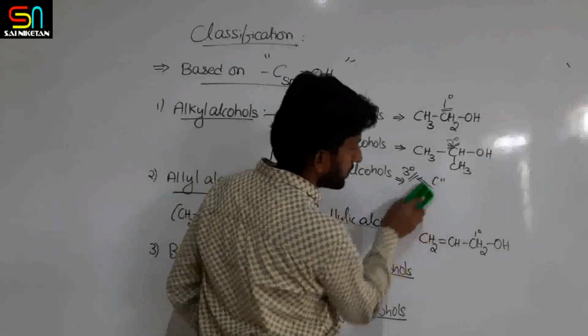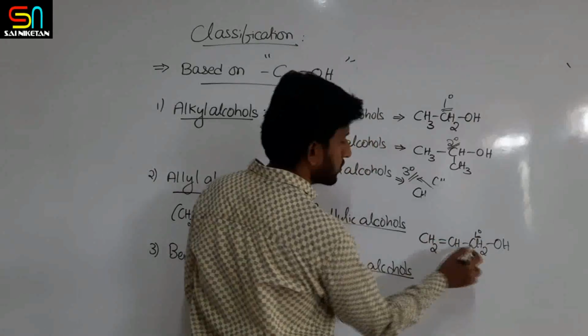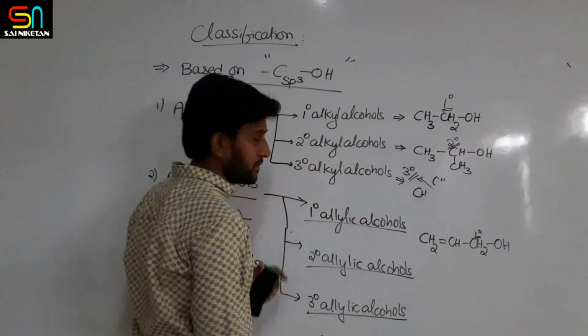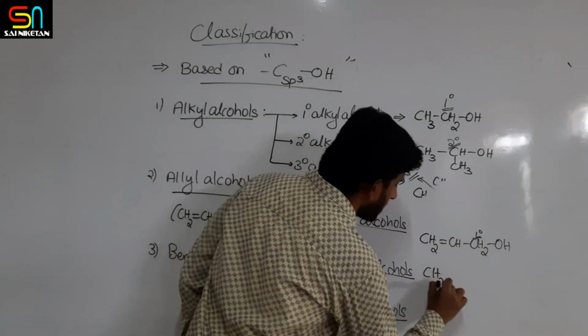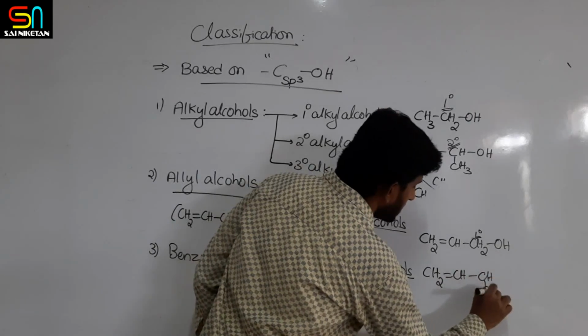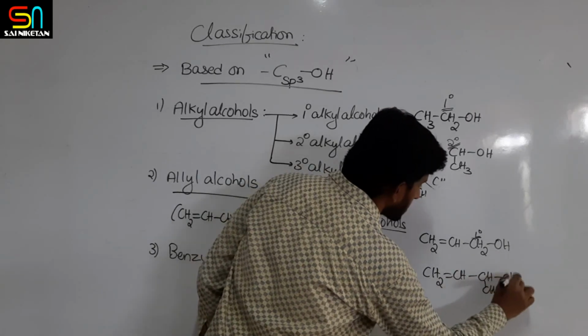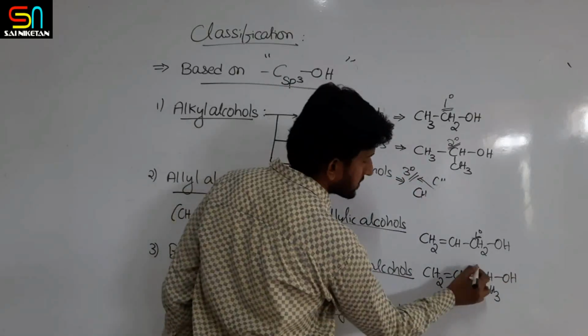So this carbon, if you observe, is a primary carbon. It is an allyl group and it is a primary carbon. Secondary allylic alcohol means simply, here I am writing CH2=CH-CH(OH)CH3. This is the allylic carbon, and it is now secondary.